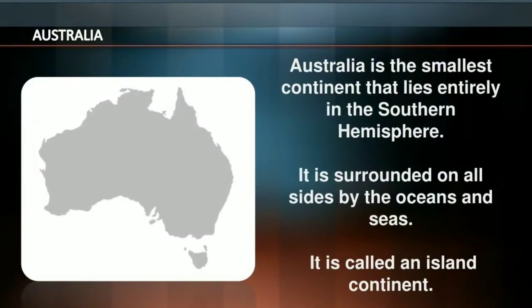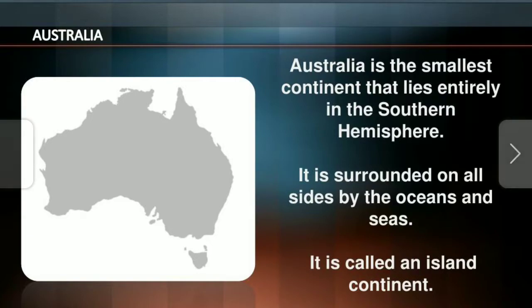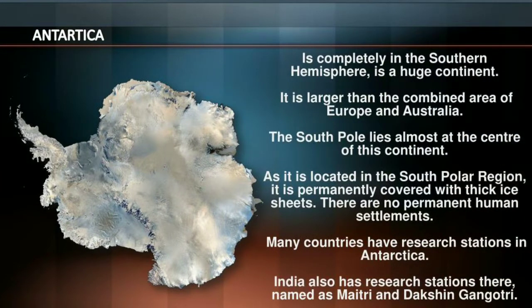The next famous continent, which is also the smallest continent and an island continent, is called Australia. Australia is the smallest continent and lies entirely in the southern hemisphere. It is surrounded on all sides by oceans and seas. It is called an island continent. The four sides of Australia are covered by seas and oceans only. Antarctica.